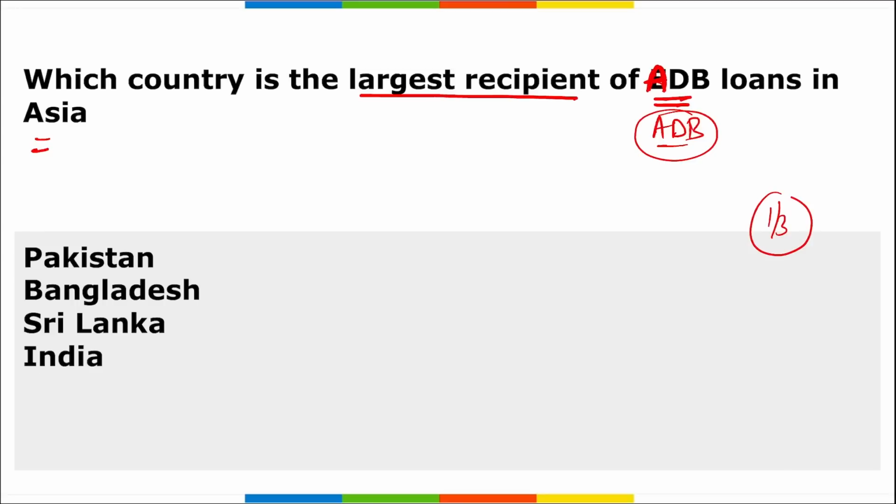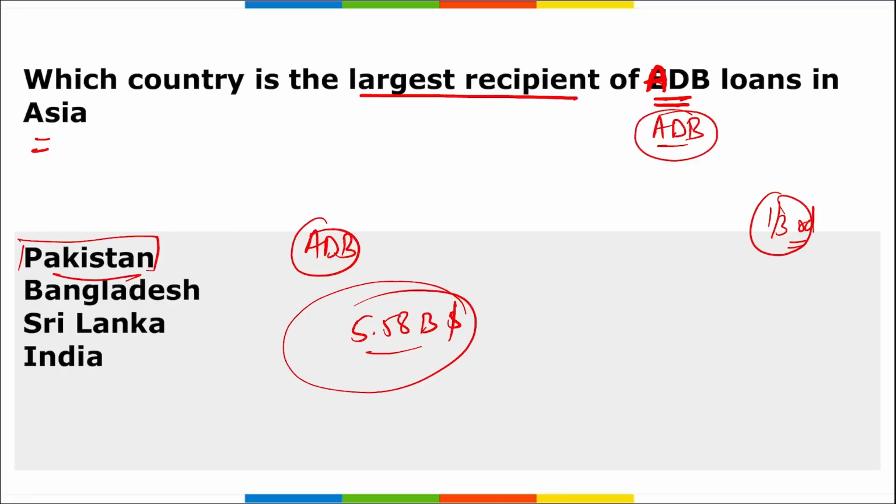Almost one third of the country was under flood, and that is your Pakistan. Correct? The Asian Development Bank's annual report for 2022 stated that Pakistan got a loan of $5.58 billion, right? Making it the largest recipient of ADB funded programs in 2022 alone.